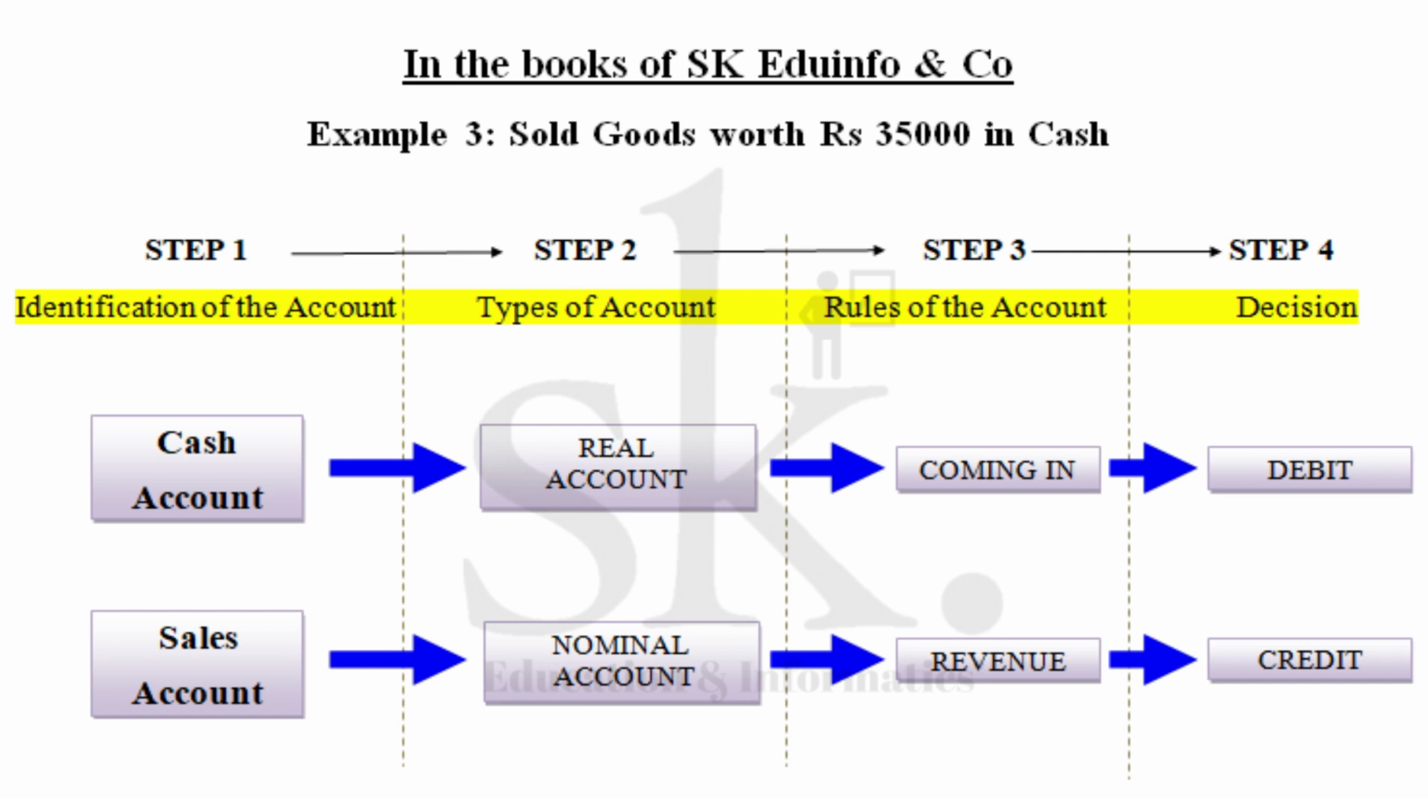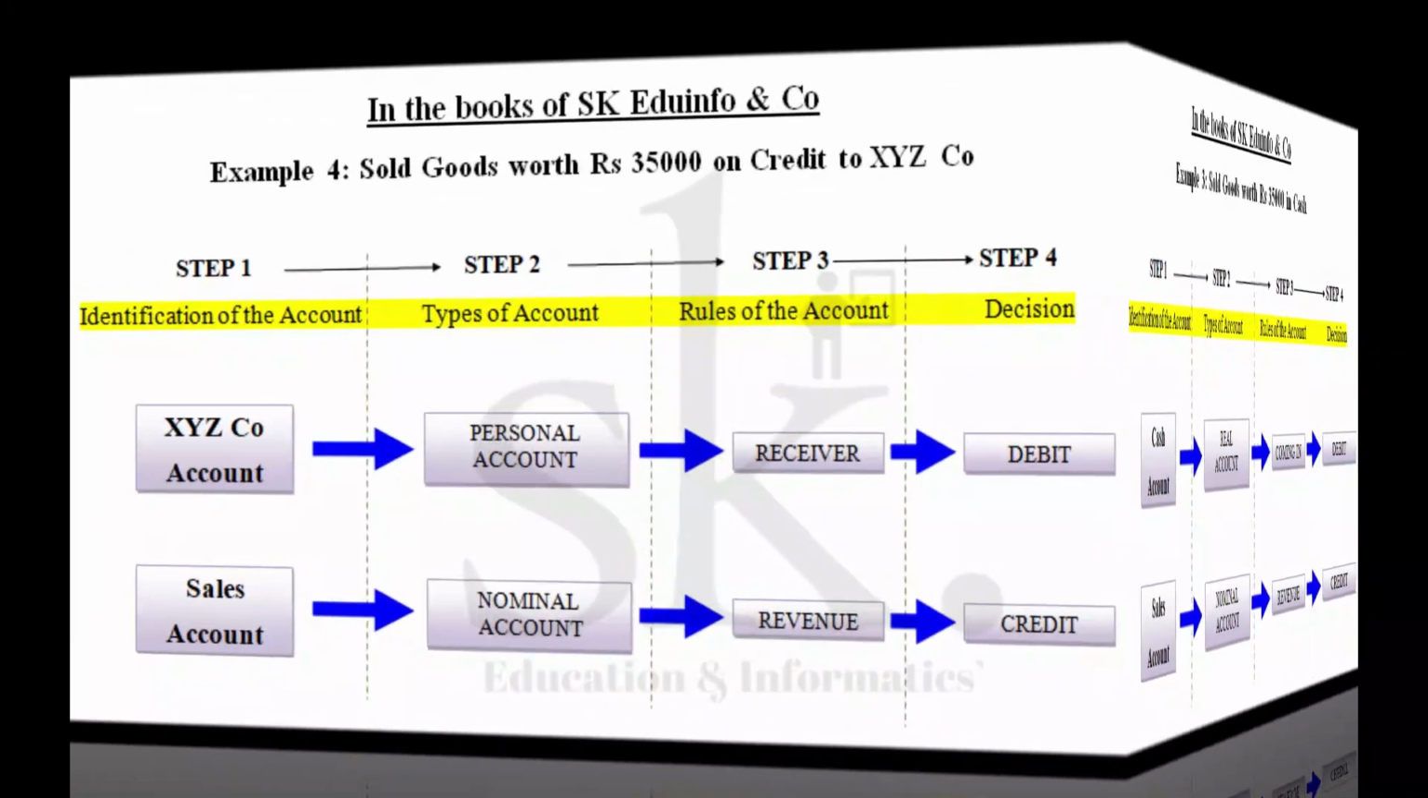So any kind of income or revenue is required to be credited. So the cash account is required to be debited, and the sales account is required to be credited. Let's move on to the next example.